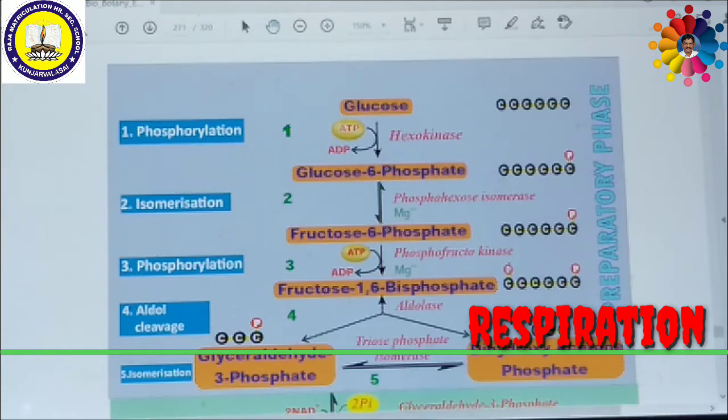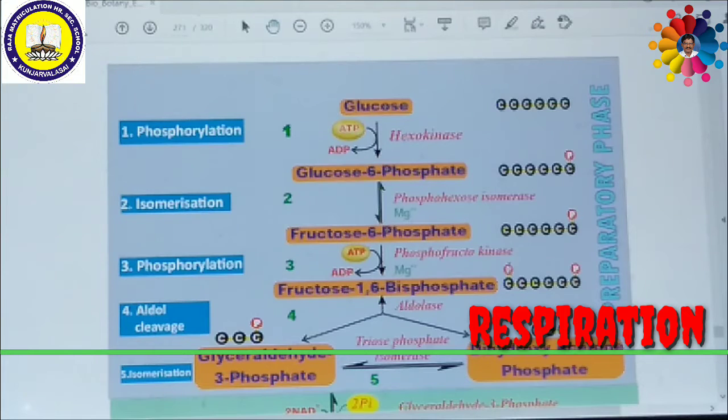As I said, this process takes place in 2 stages, the preparatory phase and the payoff phase. The preparatory phase is also called the hexose phase, because all the molecules in this phase are made up of 6 carbon atoms. This is followed by the payoff phase, also called the triose phase, because all the products have 3 carbon atoms.